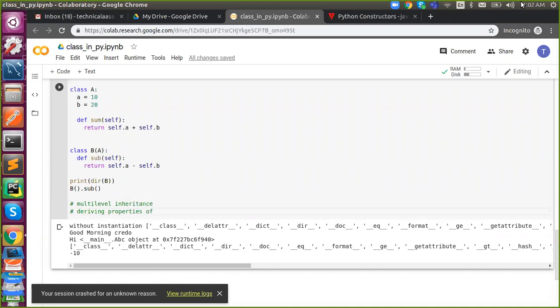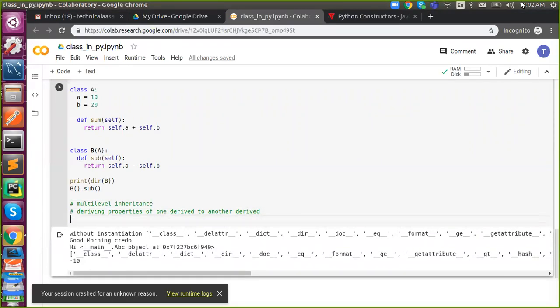So deriving properties of one derived class to another derived class. So I will start with multiple. Hierarchical will confuse you. So please start practicing inheritance and then we'll move on further.